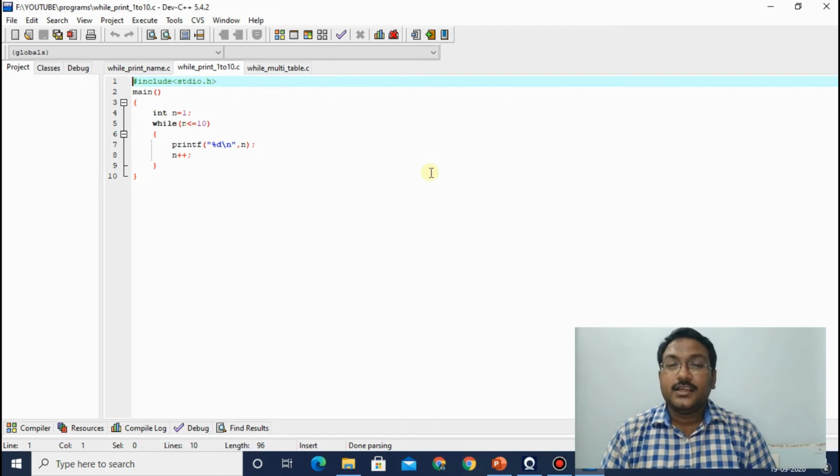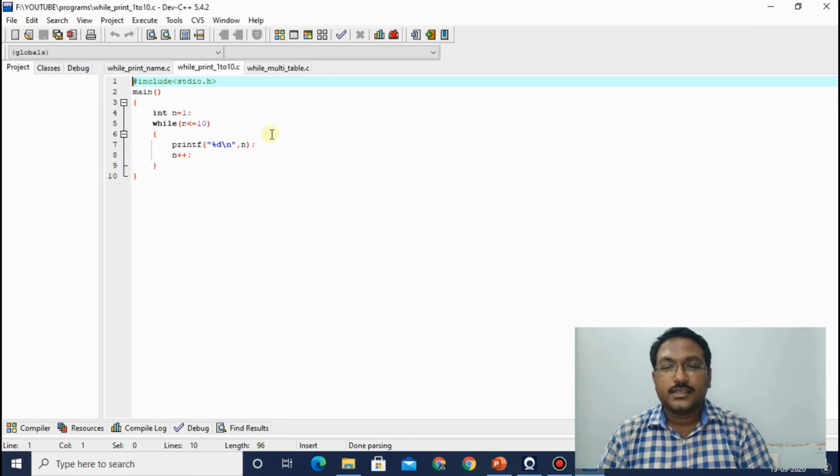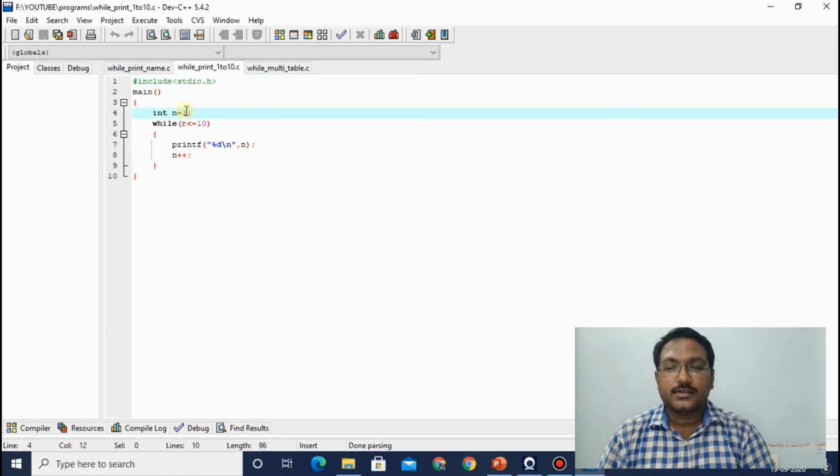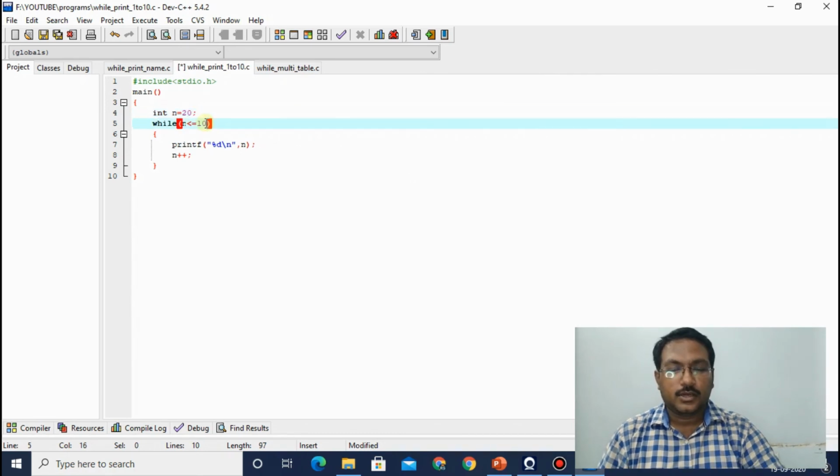So let us try it. Let us now print 20 to 50. So the initial position will be 20. So let us change the value here. We will change n is equal to 20 and we will print up to 50.